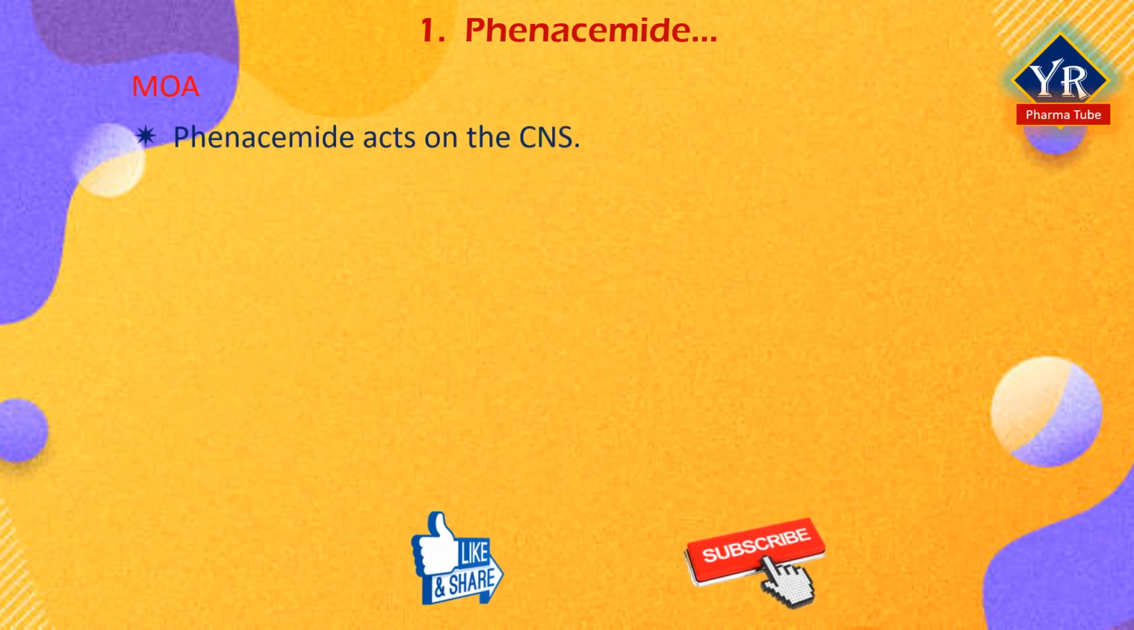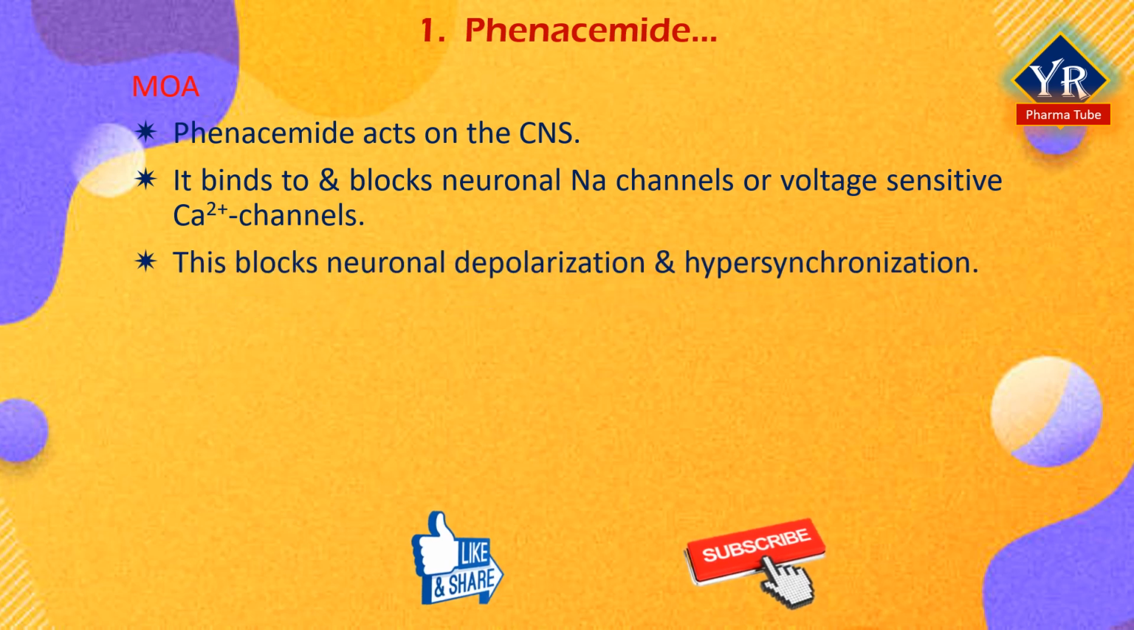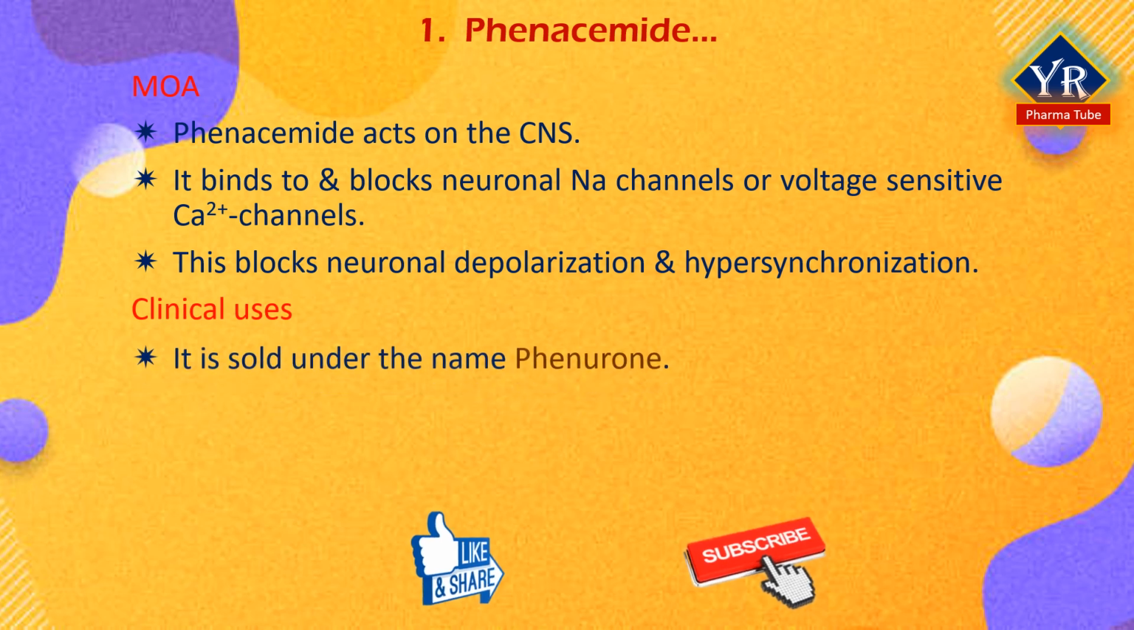Phenacemide acts on the central nervous system to reduce the number of seizures. It binds to and blocks neuronal sodium channels or voltage-sensitive calcium channels. This blocks or suppresses neuronal depolarization and hypersynchronization. Hypersynchronization is what often causes seizures. Phenacemide is sold under the brand name Phenurone.